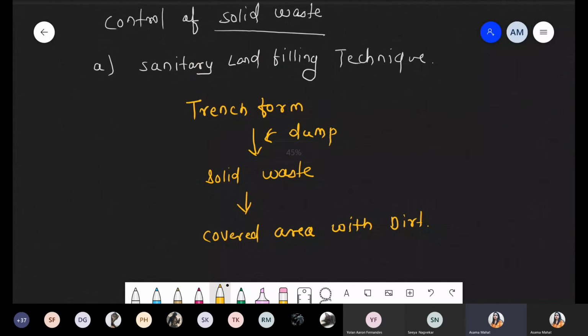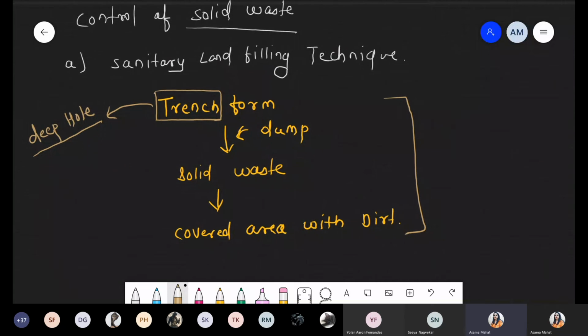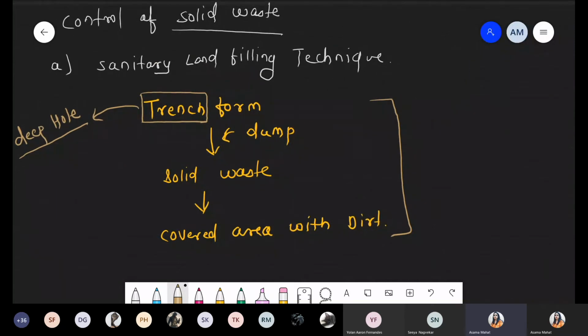Now what is the meaning of this important word, trench? Trench is nothing but we have to create a deep hole inside the soil. Formation of a deep hole. That deep hole technique is simply called a trench. Normally, if you want to perform any degradation process, there is formation of a large hole, a large trench inside the soil, and we dump all this material. In such a technique, there is formation of this trench and the degradation process of that solid waste can happen. Such a method is called the sanitary landfilling technique.